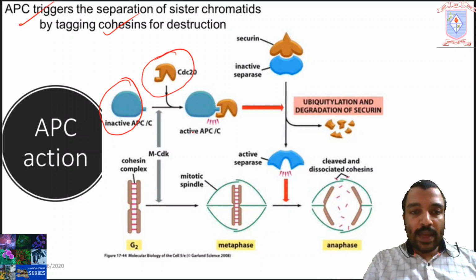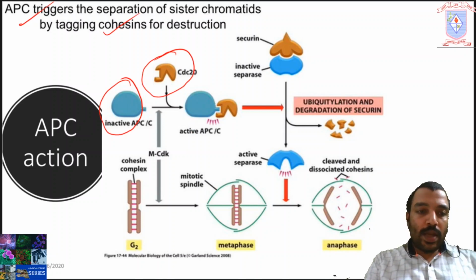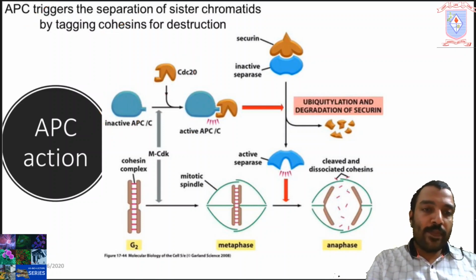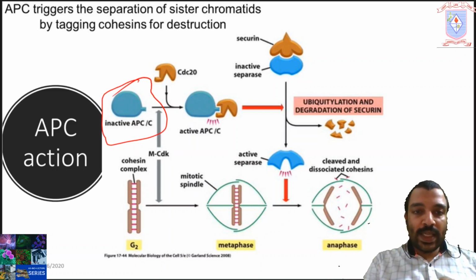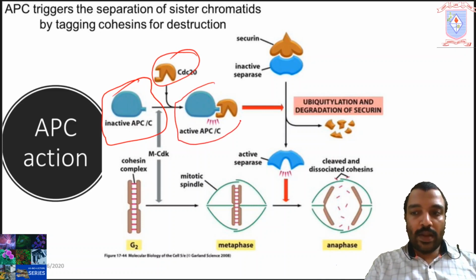APC is inactive in free form. When bound with CDC20, the APC protein will get activated.